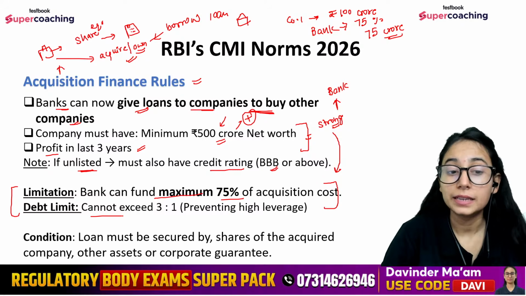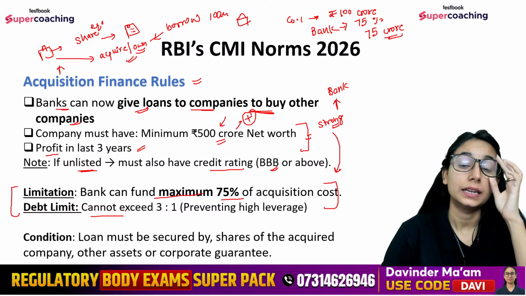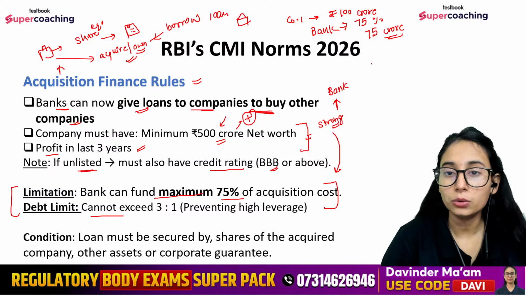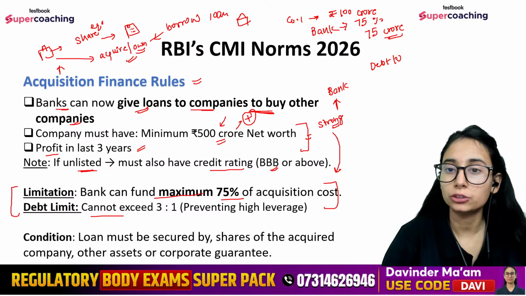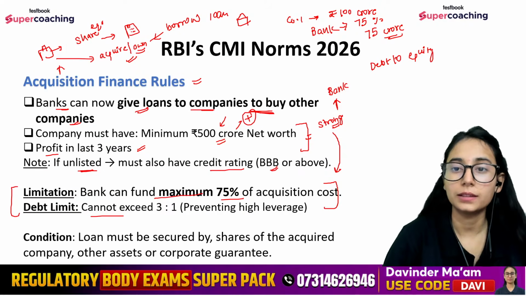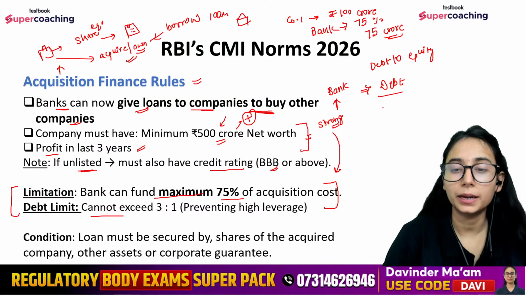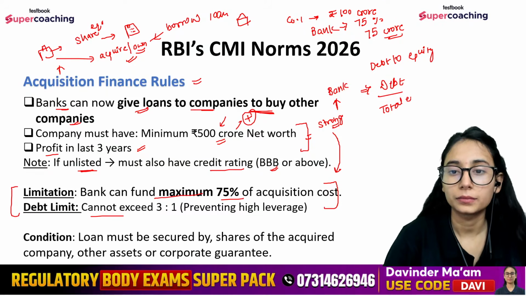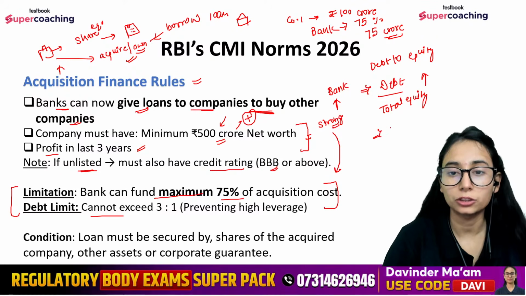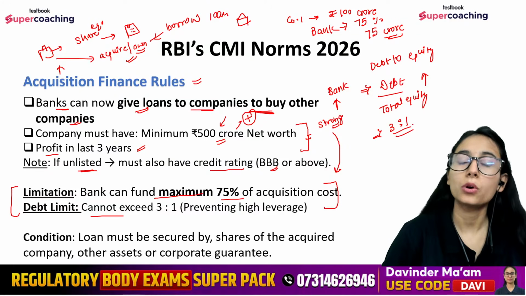Now the next one is the debt limit. That means their debt to equity ratio. Debt to equity ratio क्या होता है? The formula for this is debt divided by the total equity, right? Your debt cannot be more than this ratio, that is 3:1.